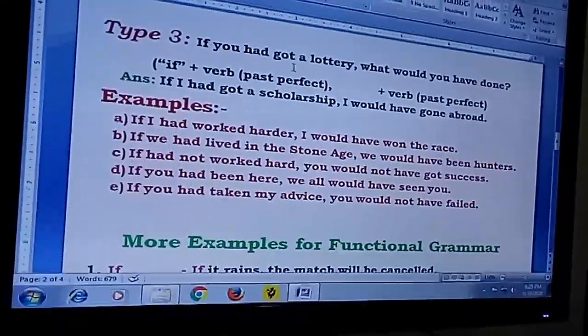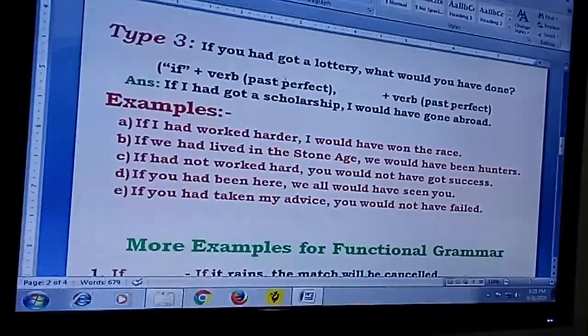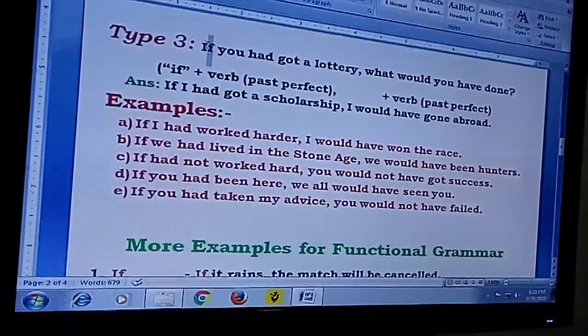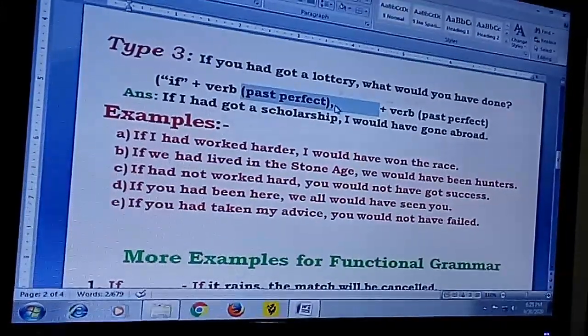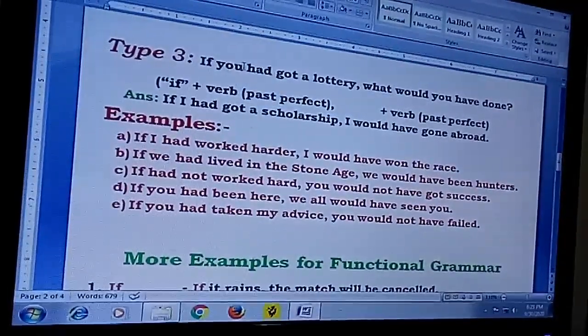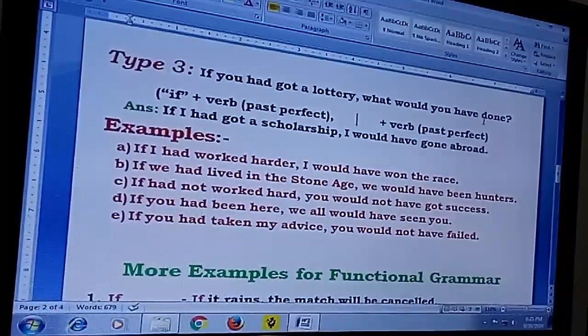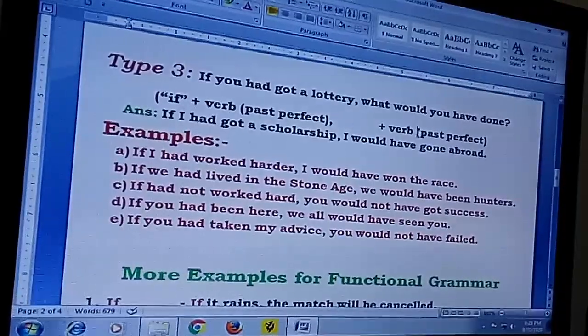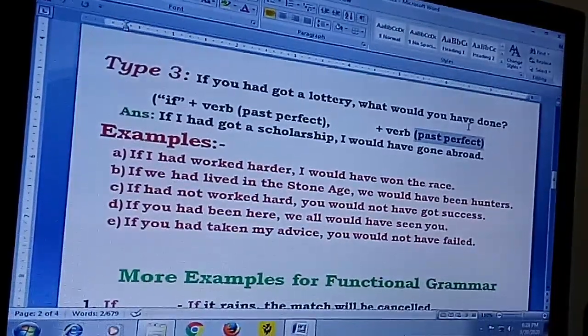So if you had got a lottery, what would you have done? The pattern is if plus the verb, and this verb is the past perfect form, that is had got, and here it is verb, that is obviously do, it is the past perfect form. Have done, would have done.